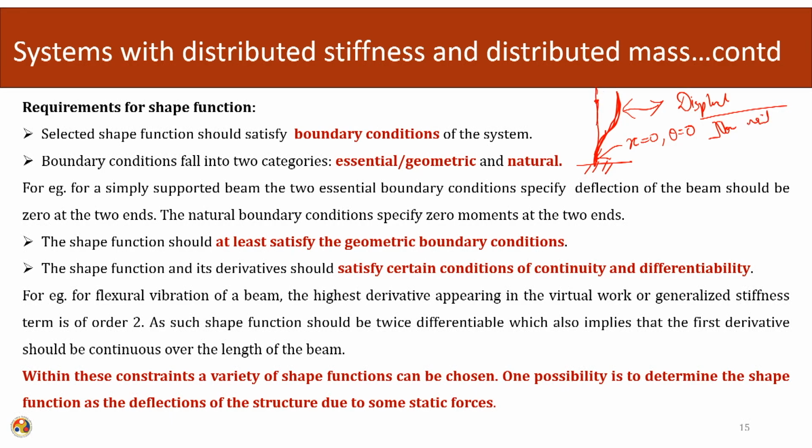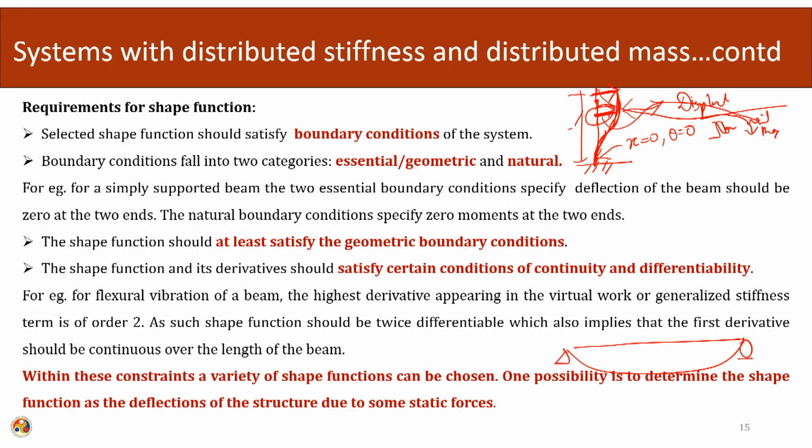Let us say we have to calculate the maximum displacement at this point. We normalize it with the maximum static displacement at this point, or if we have to calculate the displacement at x along the half of the length, then we can normalize it using the half of the length.